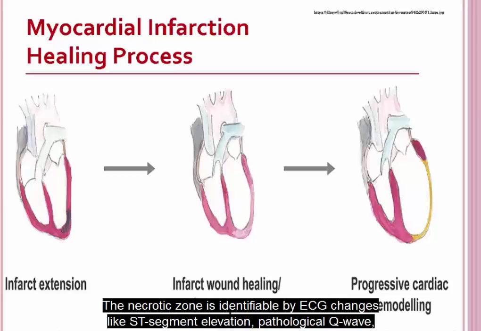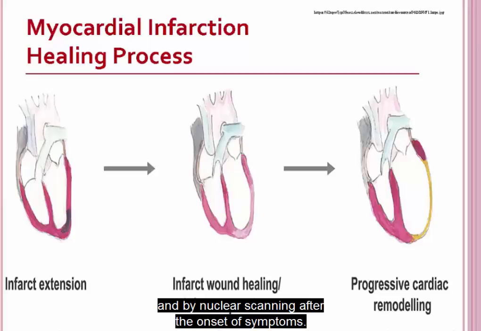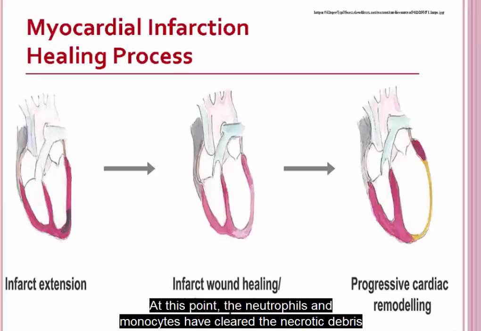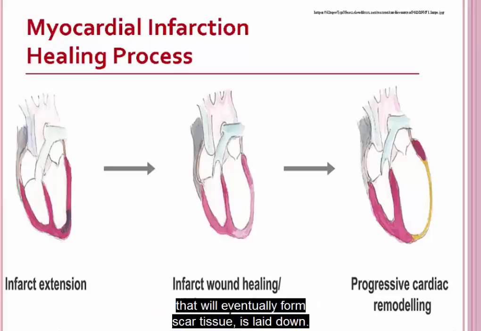The necrotic zone is identifiable by ECG changes like ST segment elevation and pathological Q wave, and by nuclear scanning after the onset of symptoms. At this point, the neutrophils and monocytes have cleared the necrotic debris from the injured area, and the collagen matrix that will eventually form scar tissue is laid down.